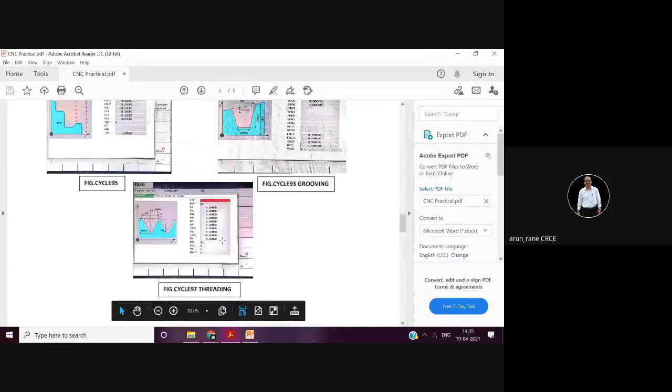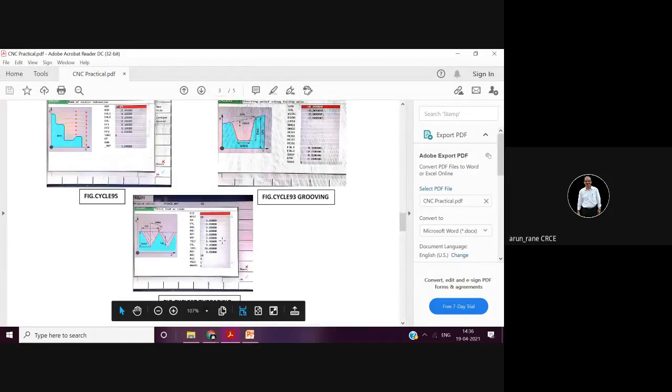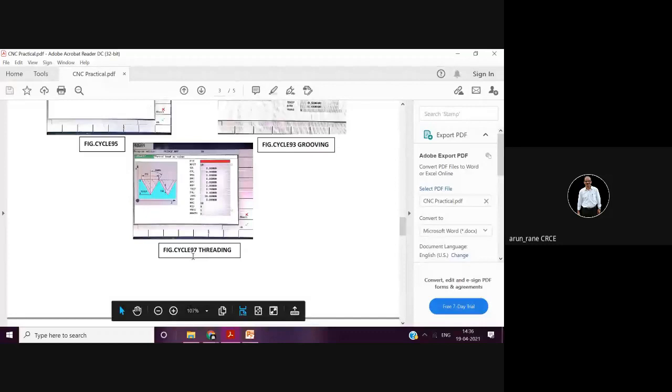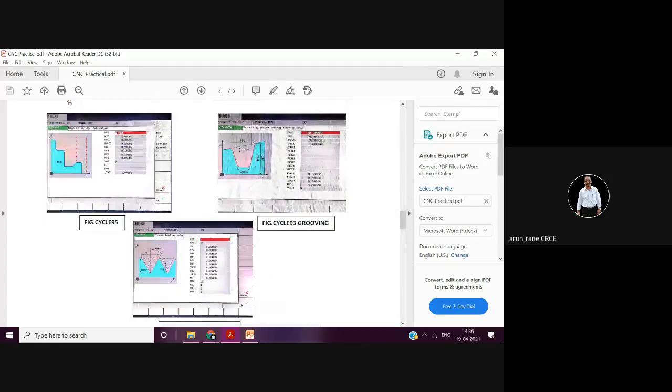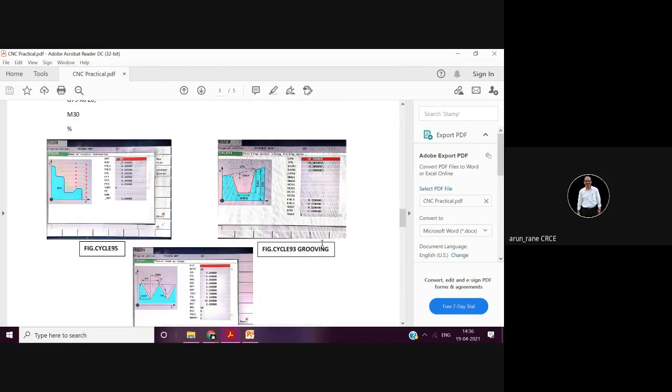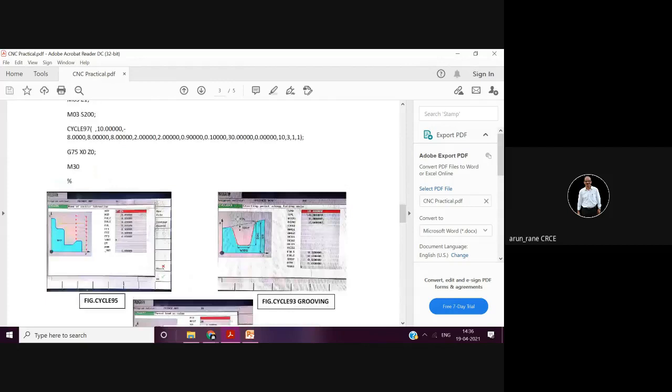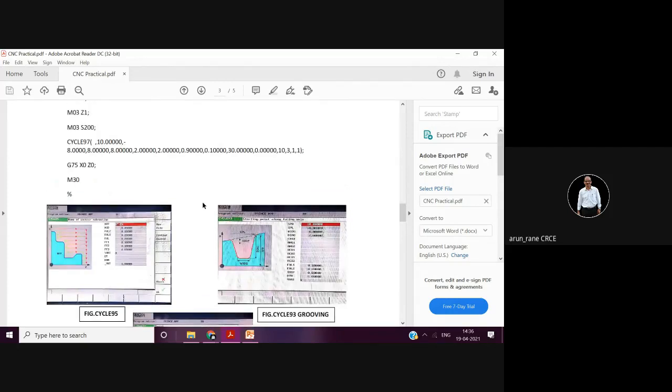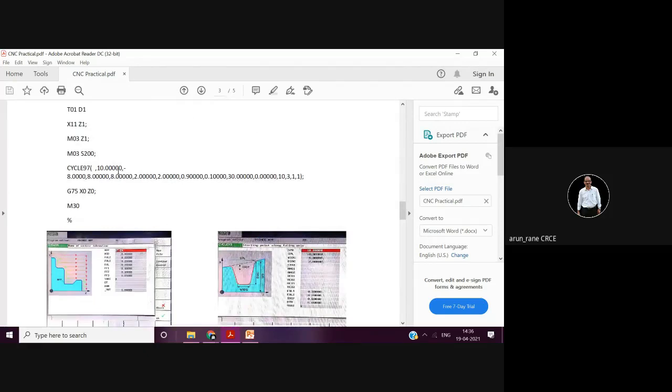Then this is the threading cycle. The threading cycle for Siemens is given by cycle 97. Then this is cycle 95, your OD turning cycle, and this is your grooving cycle, that is 93. All these three cycles have been used here. So obviously your tool number one is going to be a threading tool. T01 is tool number one, and D1 indicates the offsets, that is the tool offsets.